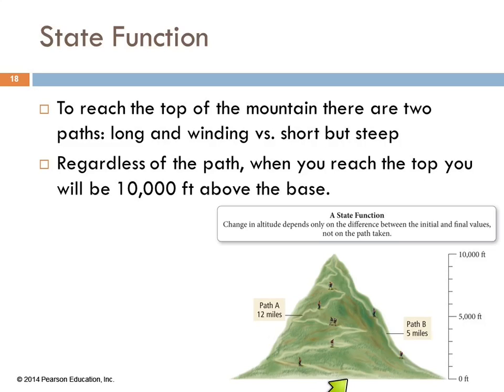If you're starting down here at sea level at 0 feet, and you both end up here, and one of you took path A, and one of you took path B, what is the change in elevation that you experience? Does it depend on how you got there? No. Change in elevation is a state function. It's where you are now minus where you came from. So up here, looks like about 10,000 feet. Your change in elevation is 10,000 feet. Doesn't matter how you got there. And that's the way the change in internal energy is. It doesn't matter how it happened.